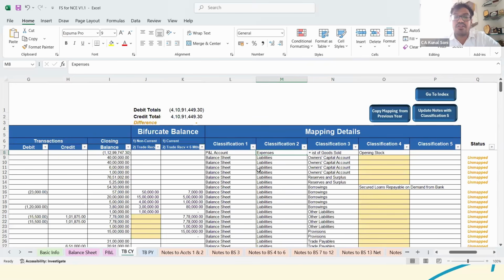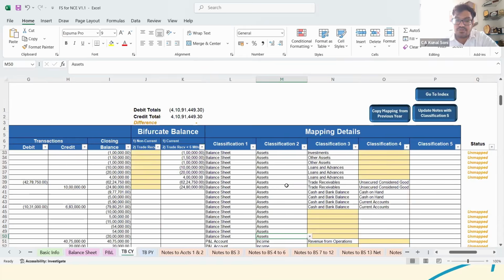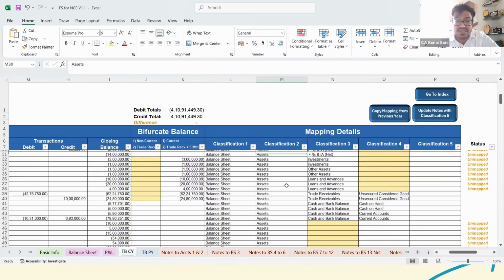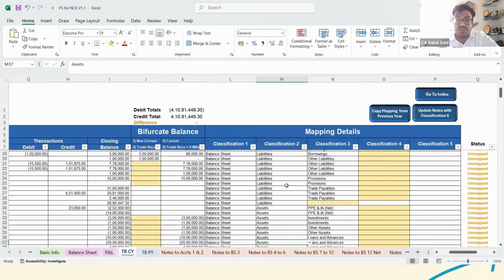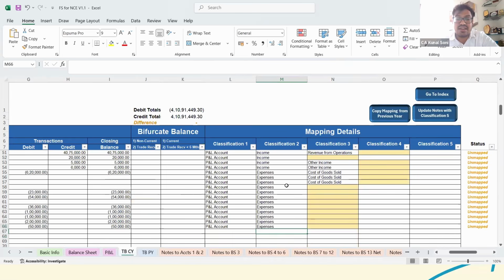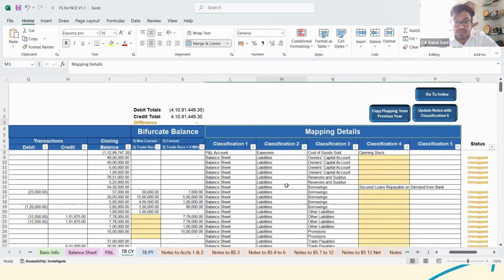Moving further, in classification 2 they have further segregated that if it is profit and loss account, then whether it is on the expense side or the income side. And if it is in the balance sheet, then whether it is on the asset side or the liability side. That classification 2, based on your grouping in Tally, has been done by itself. So these are the basic classifications that have been done by itself.